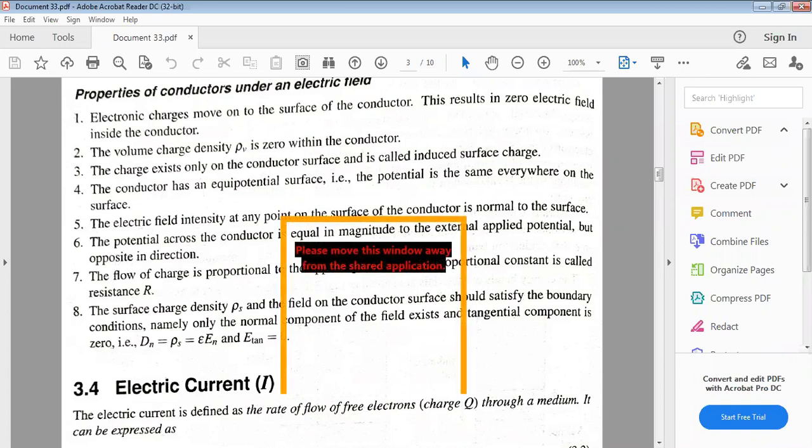The surface charge density is rho s, and the field on the conductor surface should satisfy the boundary conditions, namely the normal, that is the perpendicular, component of the field exists, and the tangential component is 0. That is, E tan equal to 0.